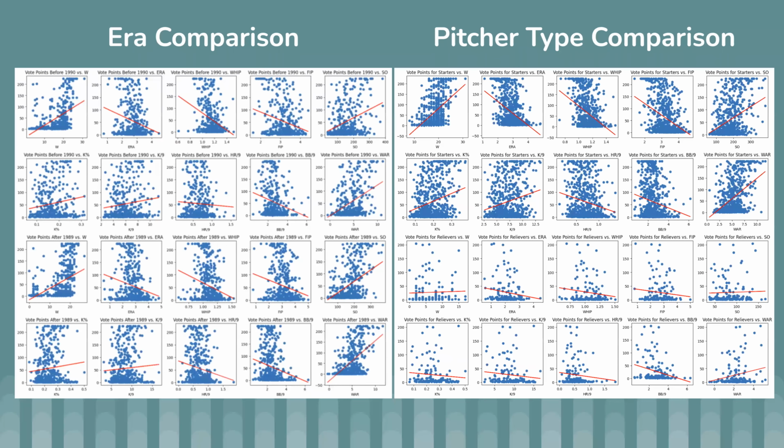So you can see here in the visualization of all of these with the error comparison, there's really no difference between the top 2 rows and the bottom 2 rows for these different eras. But then on the pitcher type, the starting pitchers have a lot more data and a lot stronger correlations, whereas the relief pitchers just have less data and less correlations.